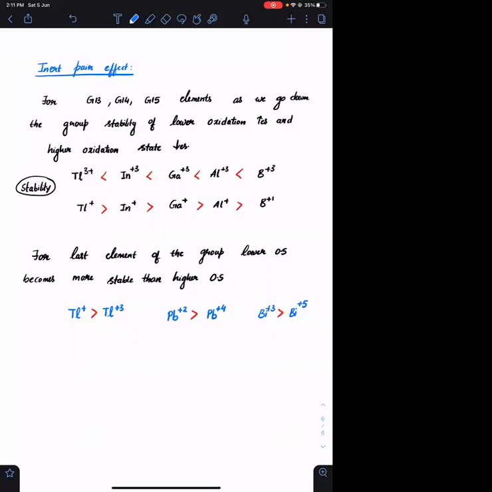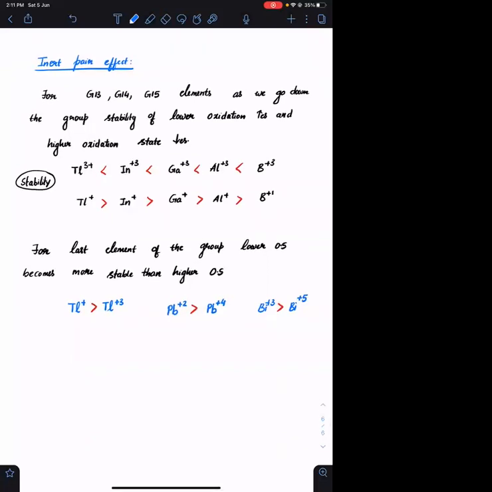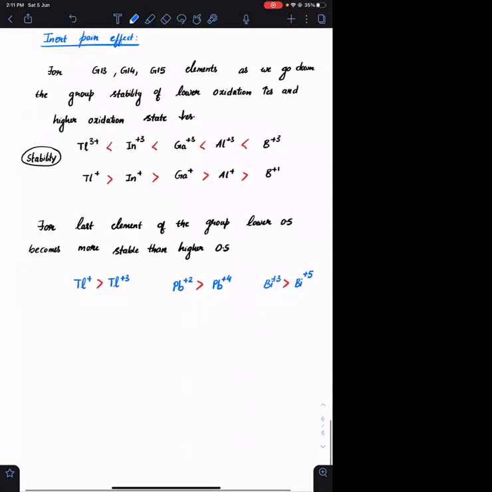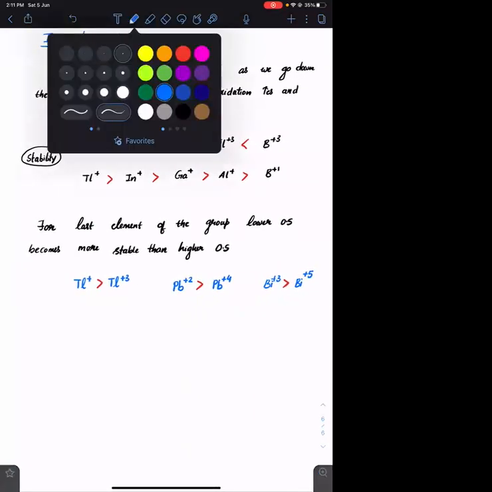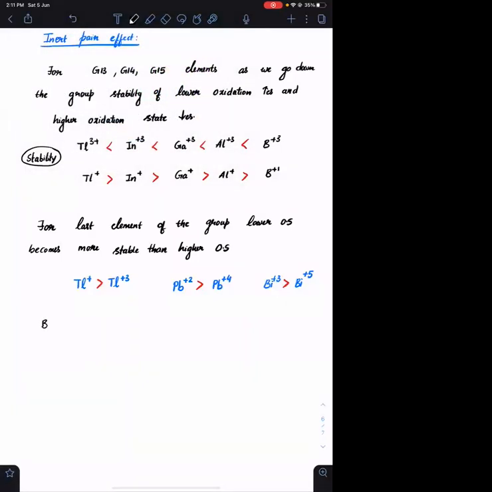Okay. If you take group 13, group 14, group 15, can you tell me all group 13 elements? Anyone? Boron, aluminium, gallium, indium, or thallium. Please tell me group 14 elements as well. Carbon, silicon, germanium, tin, or lead. Okay.